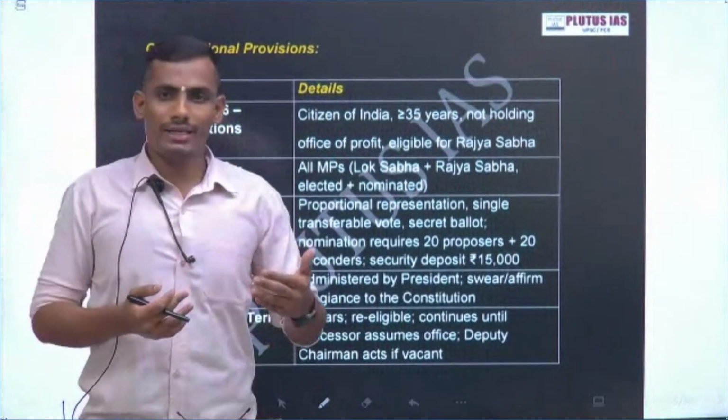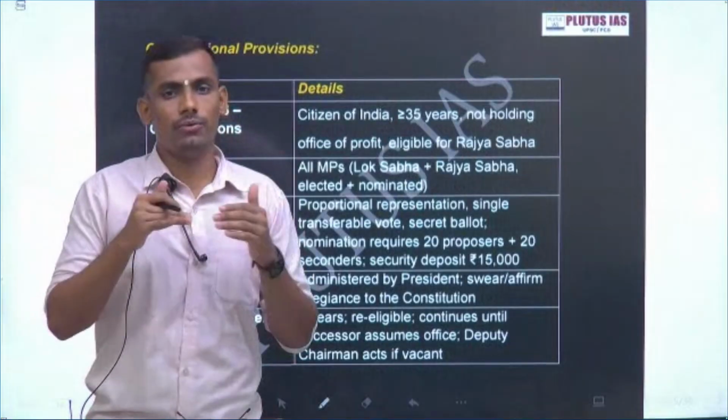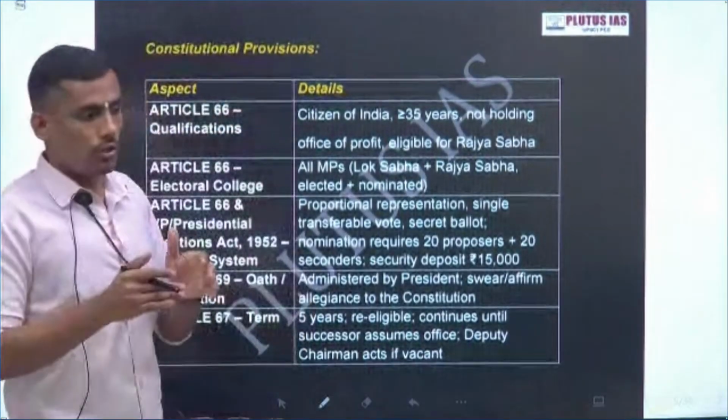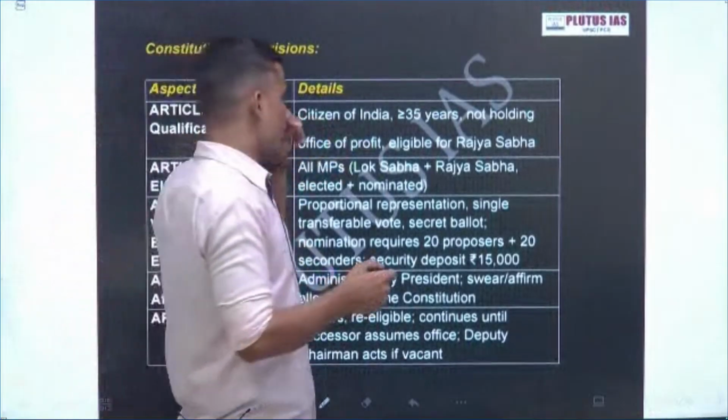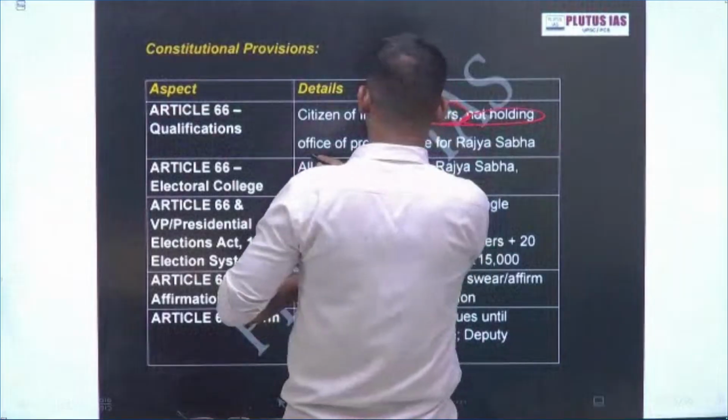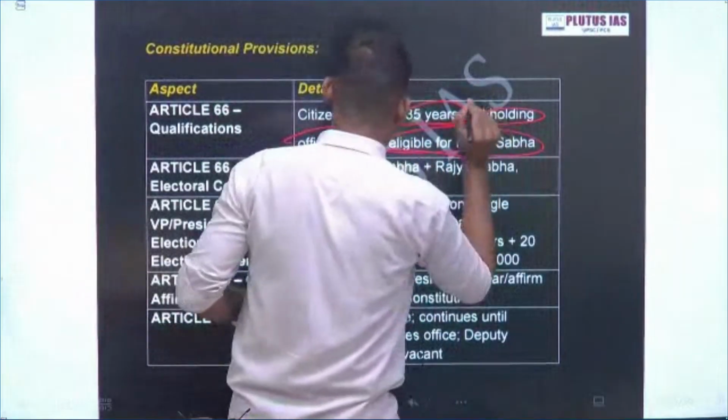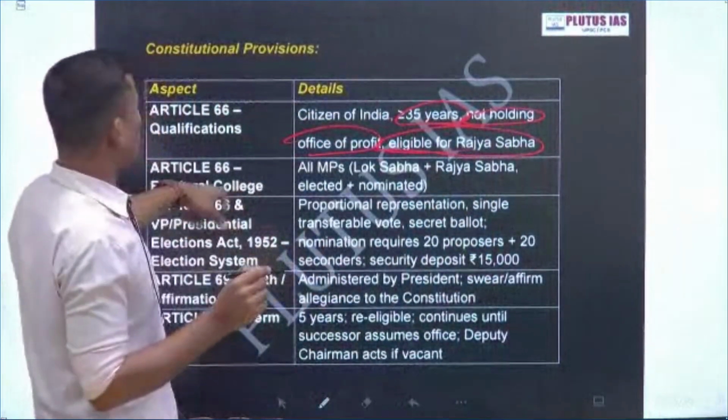So first is Article 63, which says there shall be a vice president of India. Okay, now we will come to the qualification. As I have mentioned: 35 years of age, not holding any office of profit, and eligible for Rajya Sabha membership. Okay, then the electoral college.